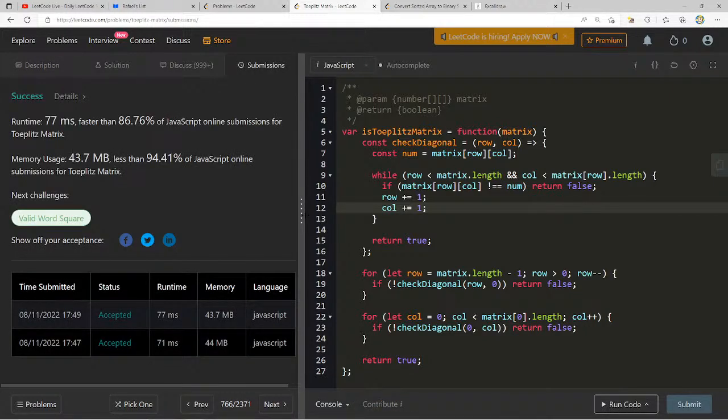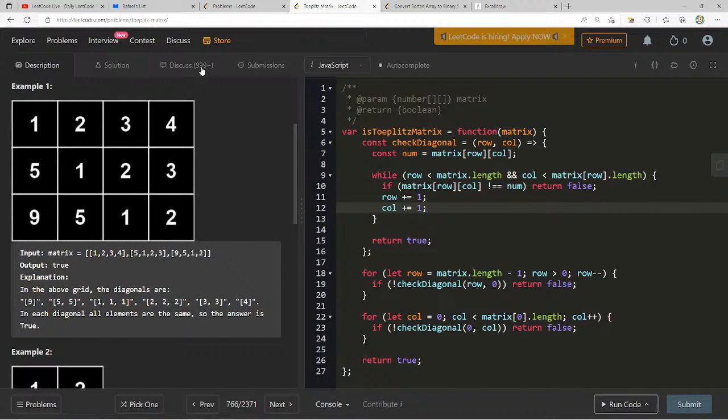Yeah, we're going to be checking every single element in our array, so this will be m by n. And I'm getting decent percentages here. So can we see the solution?